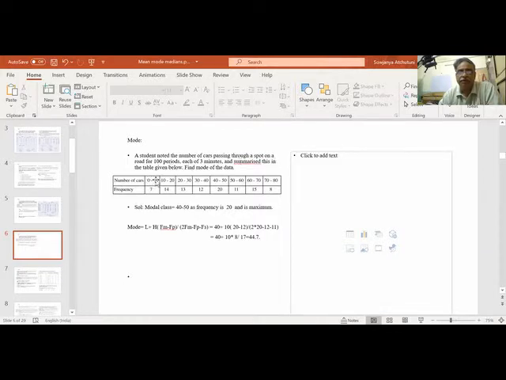So in 3 minutes he observed 10 cars going. Another time he observed 10 to 20 cars, 14 times. Frequency is there. This is the number of cars, 100 periods. So if you add all this, the sum will be 100.